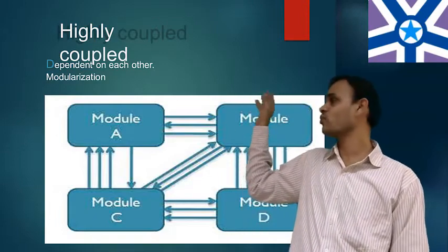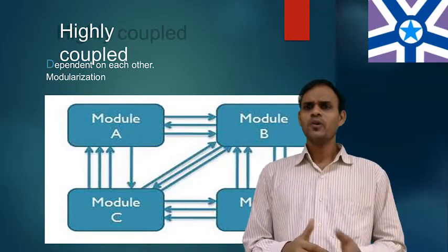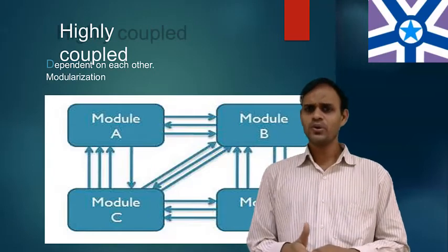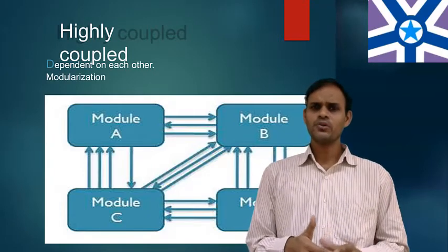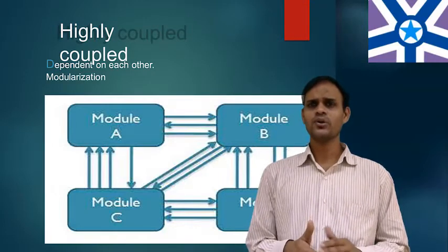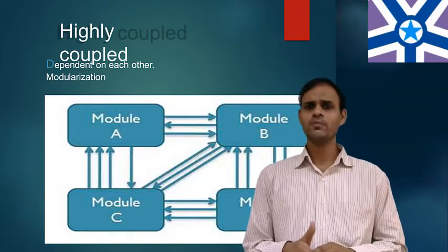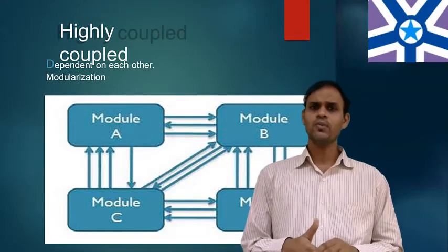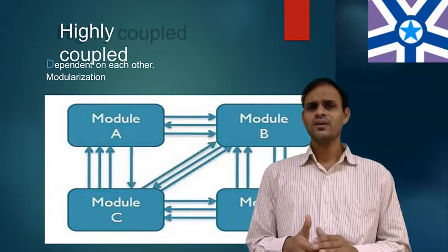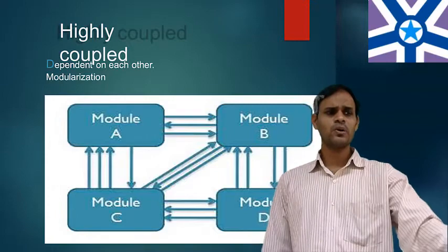I can define four modules: module A, module B, module C, module D. Module A is dependent upon module B. Module B is dependent on module C as well as module D. Module D is dependent upon module C, module A, and module B. There are interconnections such as module A to module C, module A to module B, module B to module A, module B to module D, module D to module C, module D to module A, module C to module B. So this type of diagrammatic representation is called highly coupled.